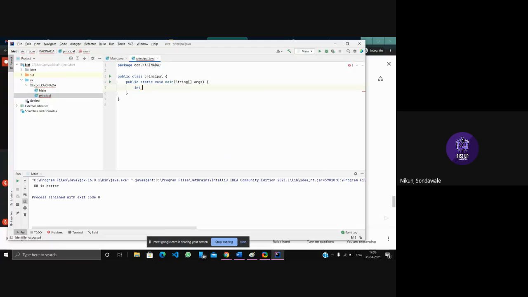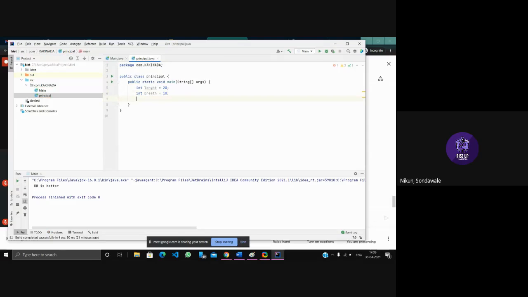Let's take a variable length with value 20, and a breadth variable, breadth equals 10.